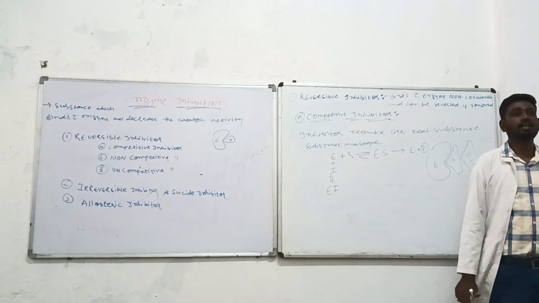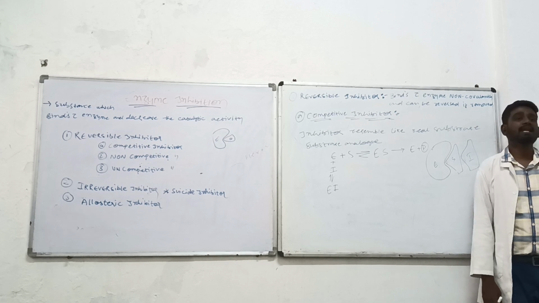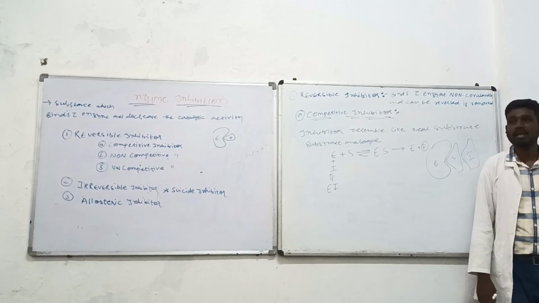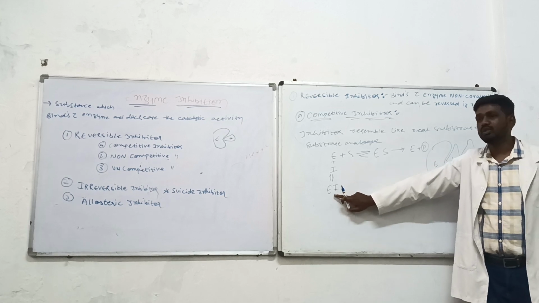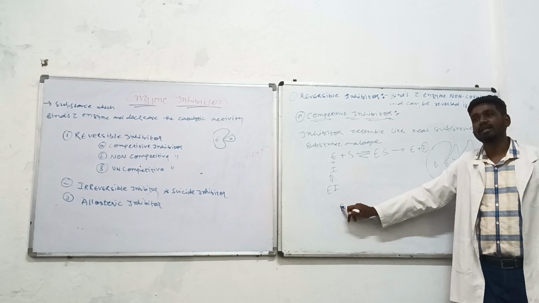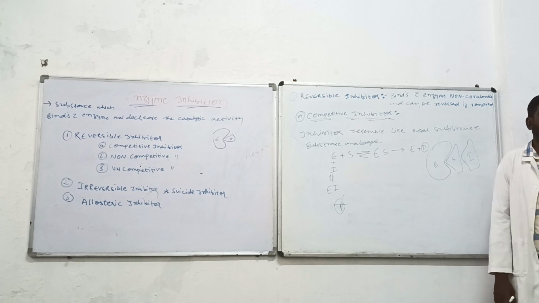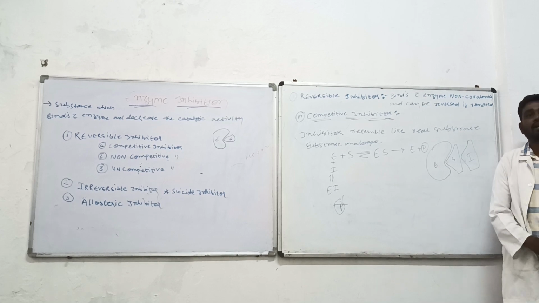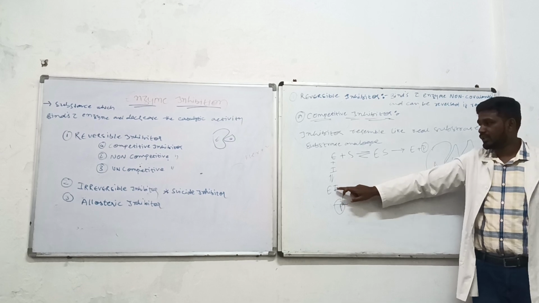But in cases of the inhibitor, we have designed certain inhibitors which will resemble a substrate, and they will bind at the active site of the enzyme, and there will be formation of enzyme inhibitor complex. So the product formation is not going to happen. So we are inhibiting the activity of the enzyme, and as you can see I have drawn enzyme plus substrate, enzyme plus inhibitor in the form of double arrow.